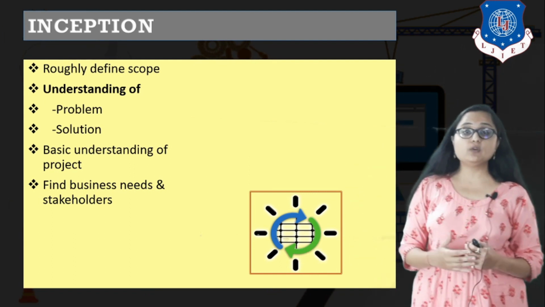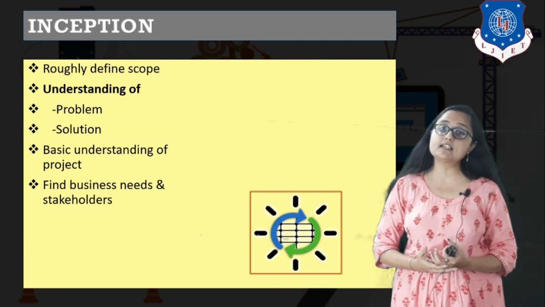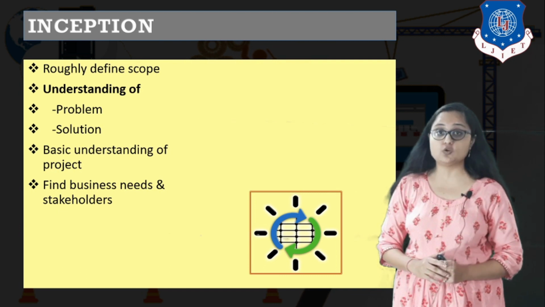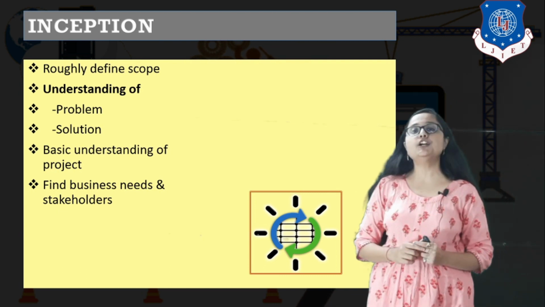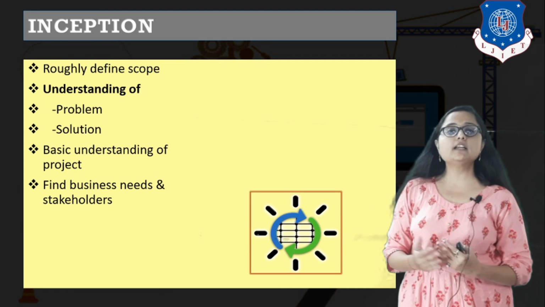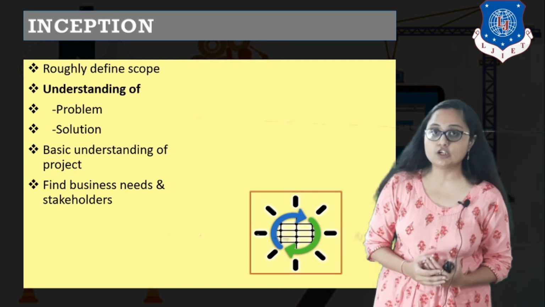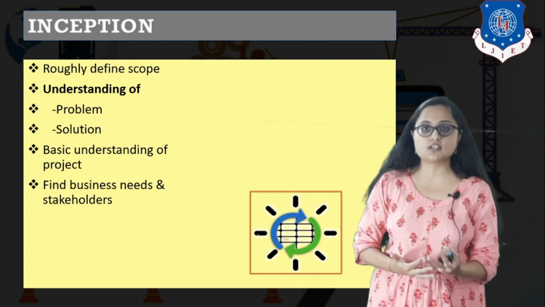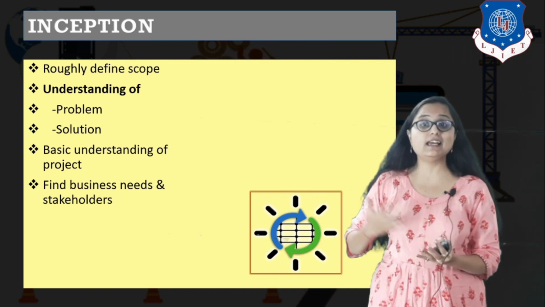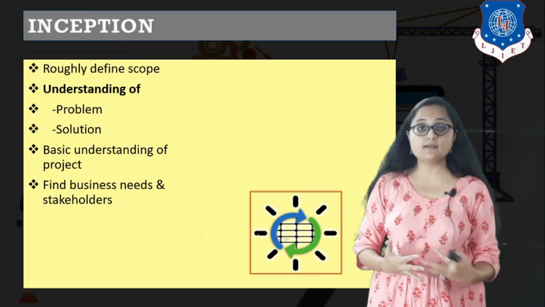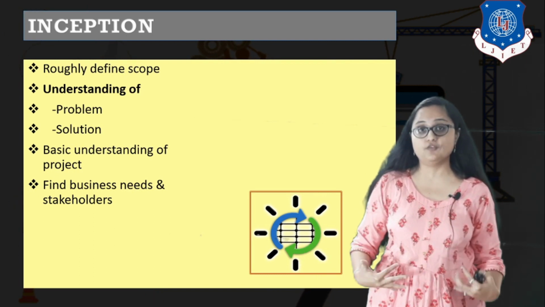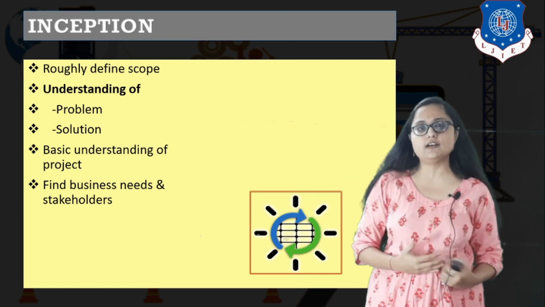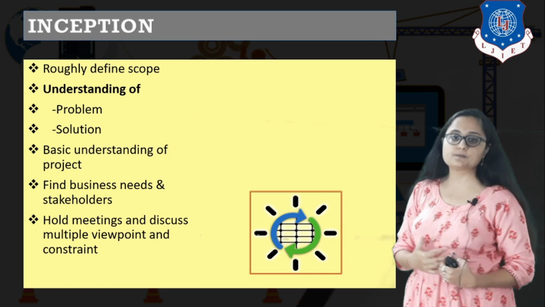Also the next thing that we take into consideration in inception stage is you have to find the business need and all the stakeholders that will be related to your project, right? We know that stakeholders are the persons who are directly or indirectly related to your product. So you need to identify the customer, you need to identify the end user, you need to identify the manager, you need to identify the developer. So these are the stakeholders that are related to your project. You need to identify them in inception phase.